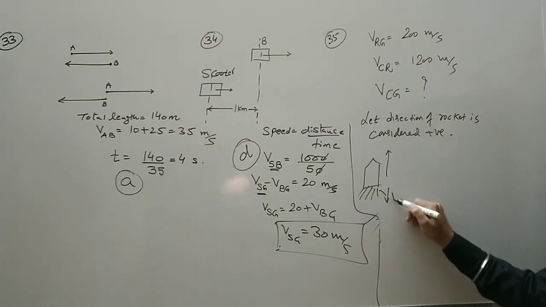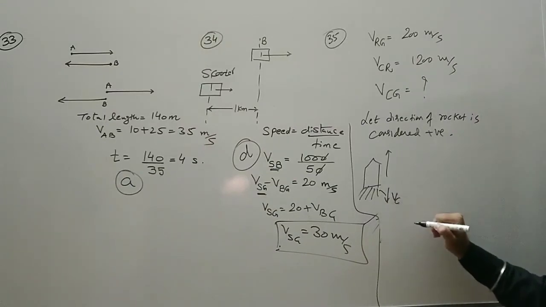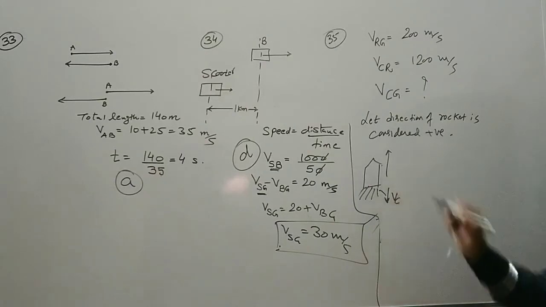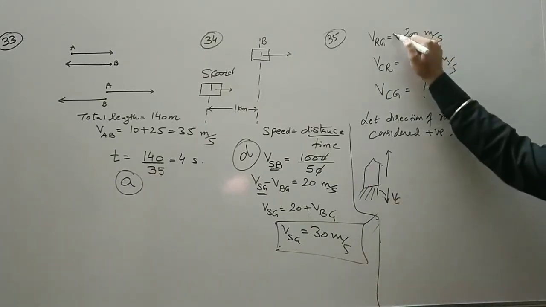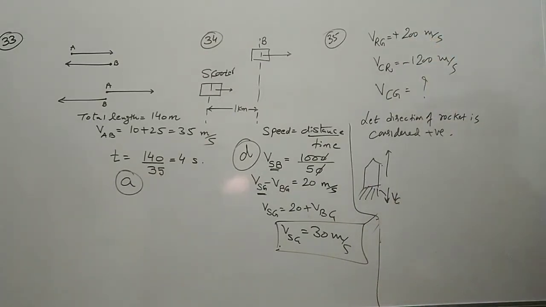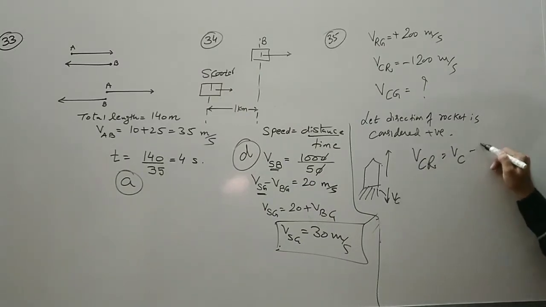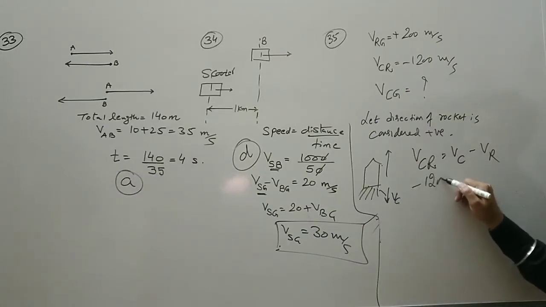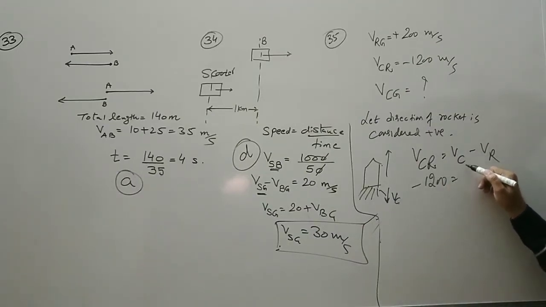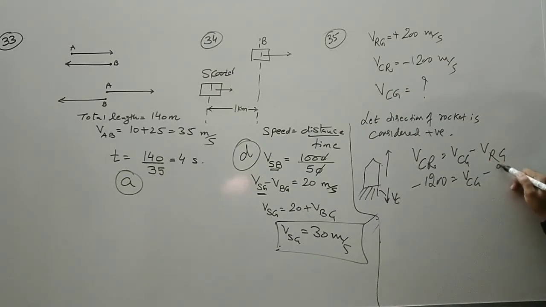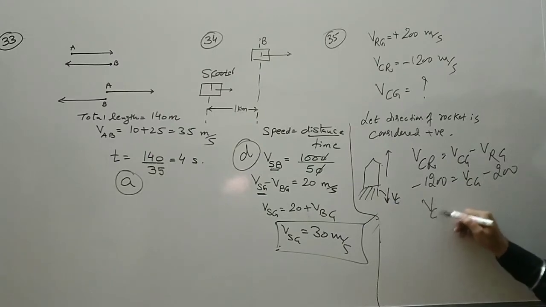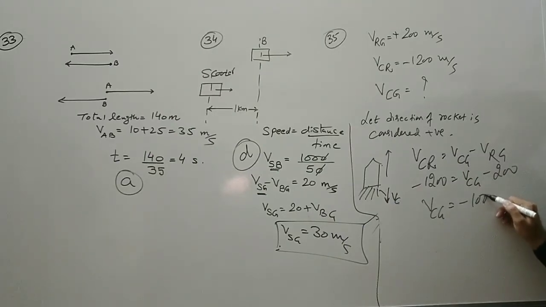So the direction of the fuel, that is combustion, should be negative with respect to the rocket. तो यहाँ प्लस ले लेते हैं, यहाँ माइनस. Now VCR is equal to VC minus VR. So this is minus 1200 is equal to, this is with respect to ground, VCG minus 200. So VCG is equal to minus 1000 meters per second.